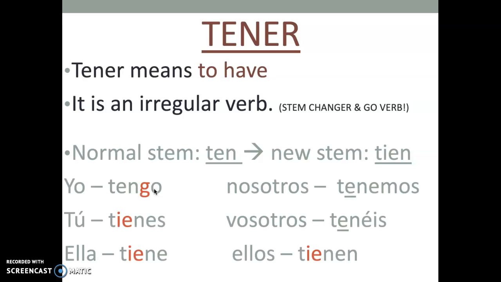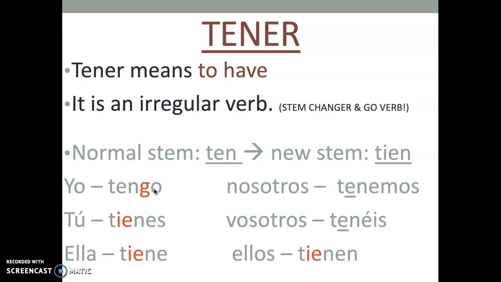So, yo form. This one is not going to get a stem change since it is a go verb. So we add the letter G in there. So yo tengo. Now we are going to start our stem changing. Tú tienes. Él, ella, usted tiene.